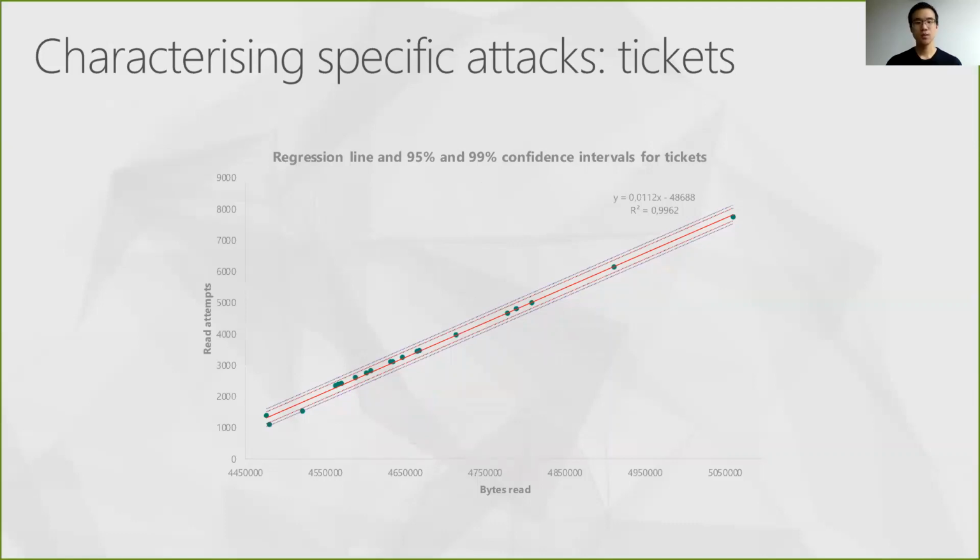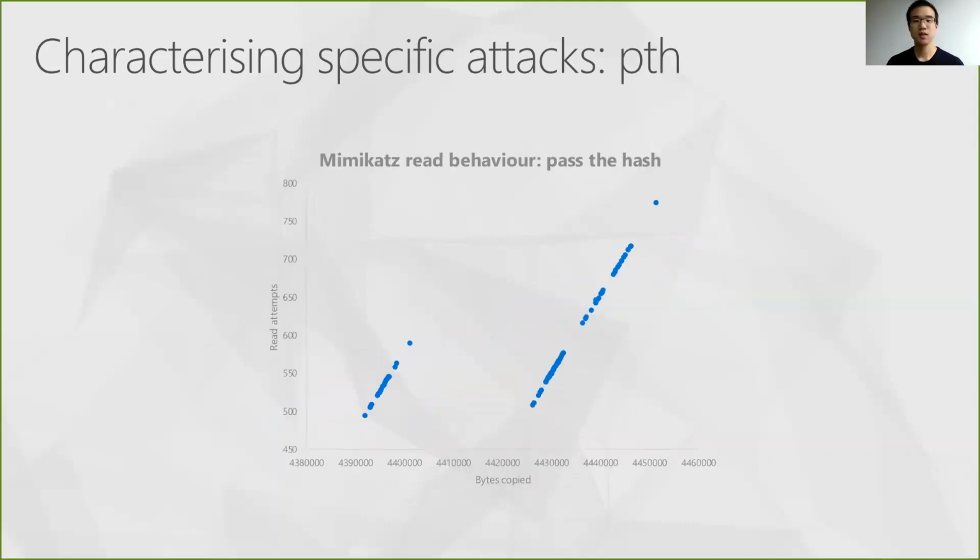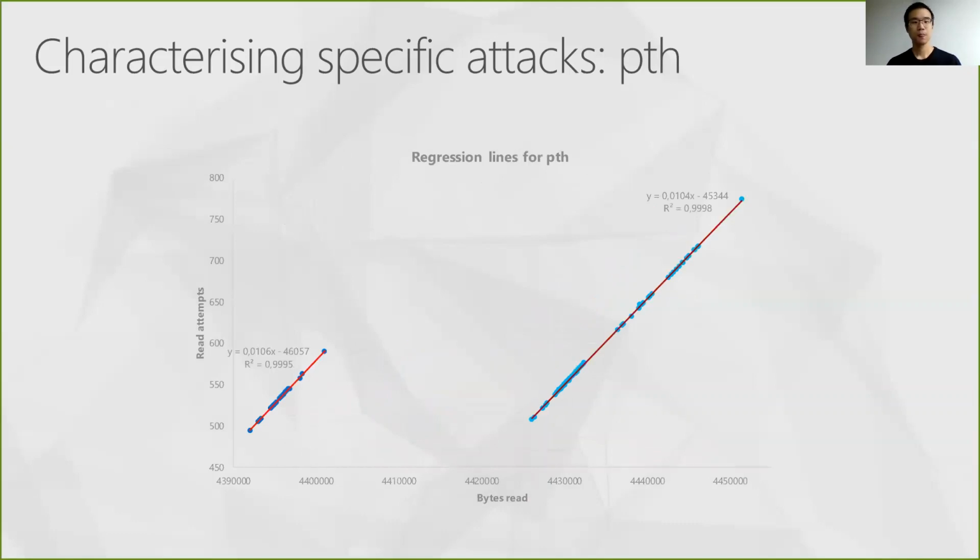Finally, we performed a similar approach for the technique which is called pass the hash. This time we obtained two straight lines and thus treated them separately, following the exact same method. Regression line first, and then confidence intervals.